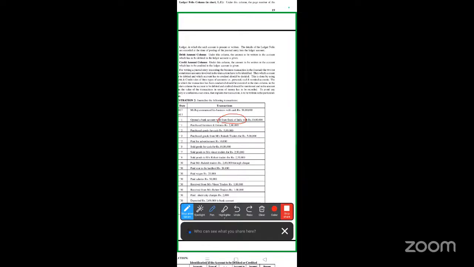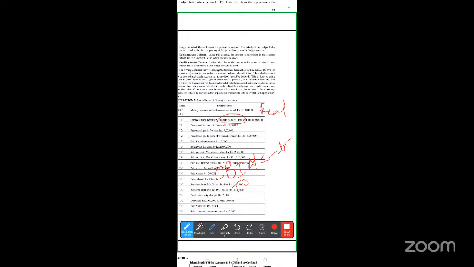So debit the receiver. It is a personal account. The personal account rule is what? Debit the receiver. SBI is receiving. So my entry would be SBI account debit to. Whenever you are opening an account, what are you giving? You are giving cash to the bank. Cash is which account again? Cash is a real account. The real account rule is what? Debit what comes in, credit what goes out.